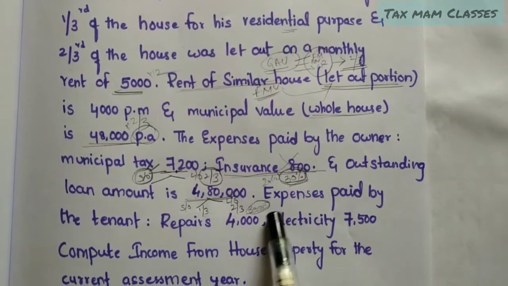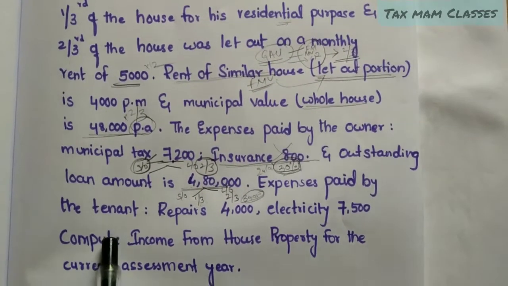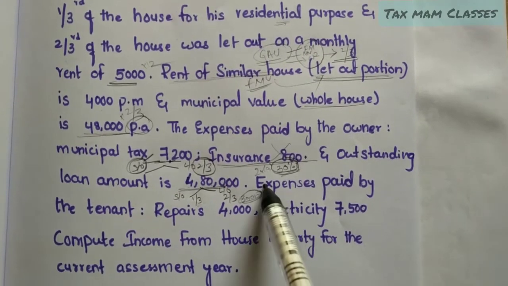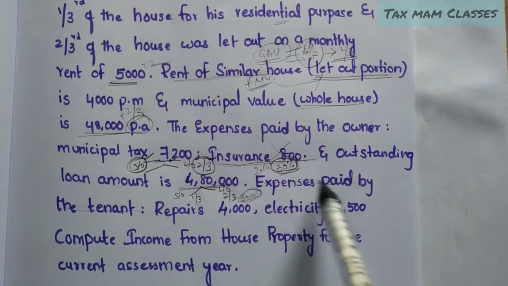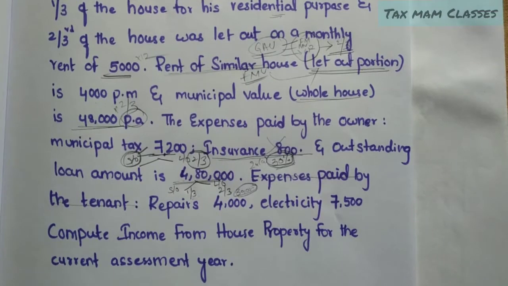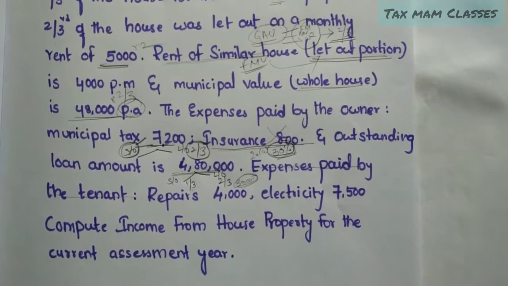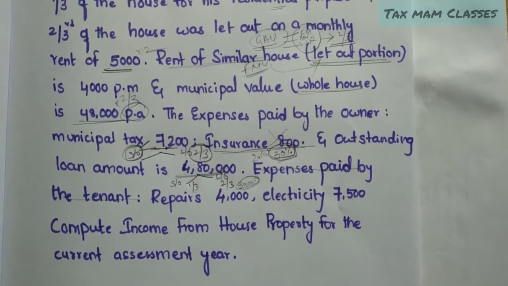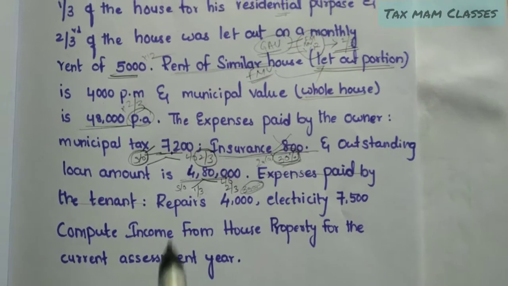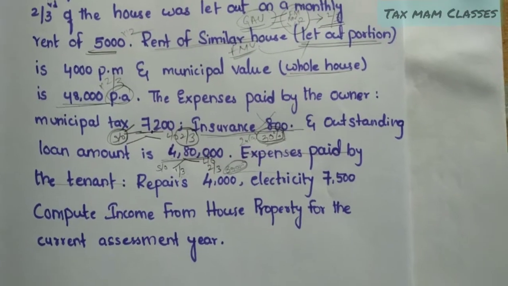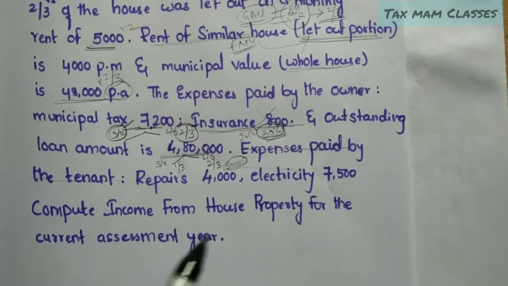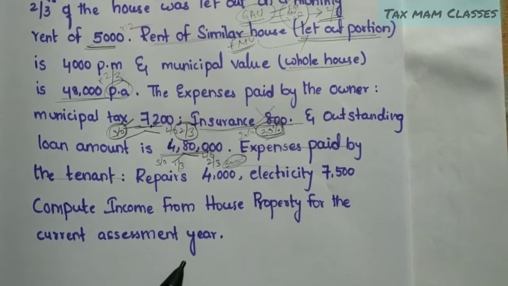And see the next point, expenses paid by the tenant. The expenses paid by the tenant are nowhere related to the income from house property. Whatever expenditure he is paying is not allowed as a deduction for computation. So we need not worry about these points. And see what they are asking: compute income from house property for the current assessment year.